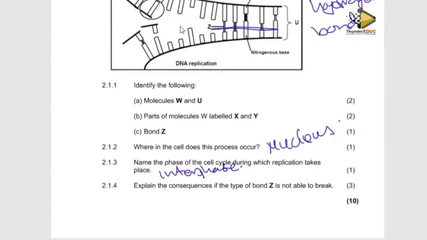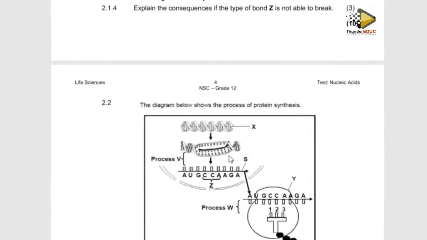If this fails to unzip, it means that the new strand, this strand which is here, will not form, and also this strand will not form because we will not have a mirror on it. So we say that DNA replication will not take place because the two strands will not form. There will be no unzipping, and then the new strands will not form. Basically, that's what you can say.